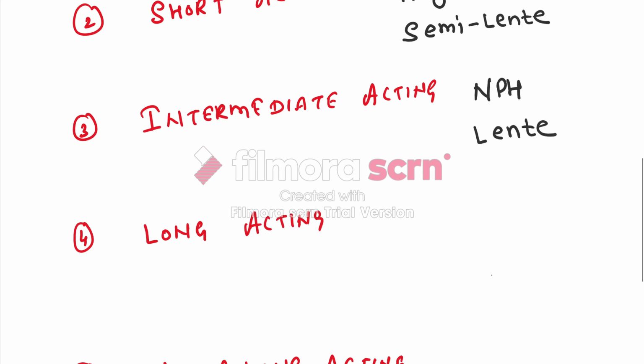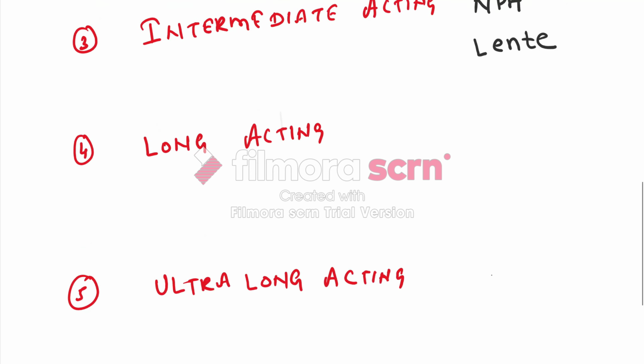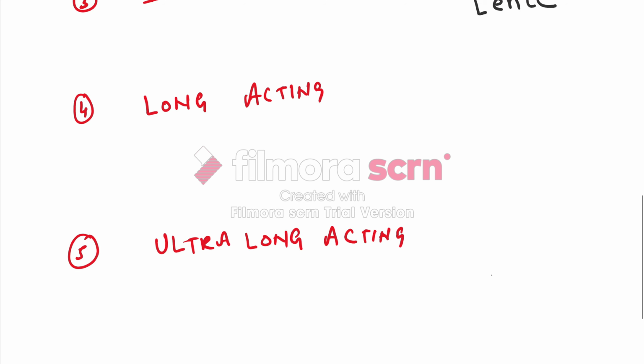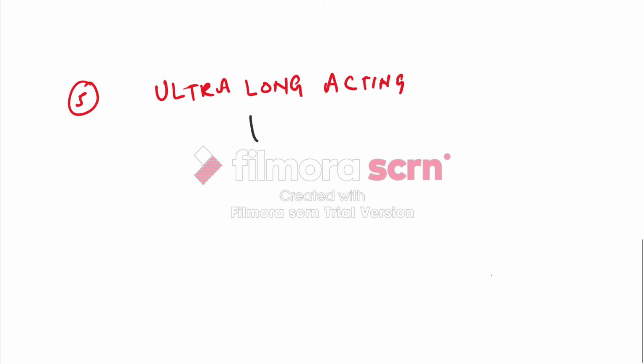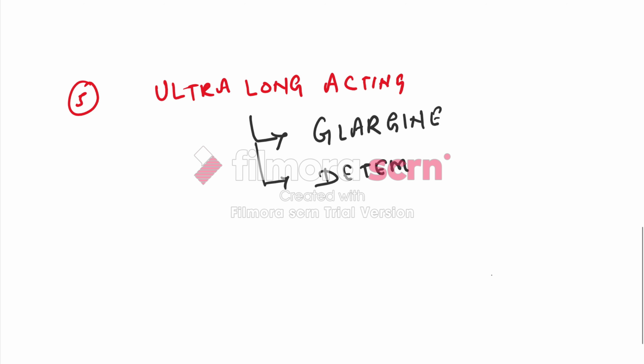Long acting insulin includes ultra lente, while ultra long acting insulin includes glargine, detemer, and degludec.